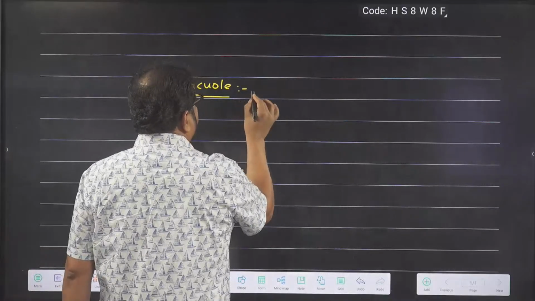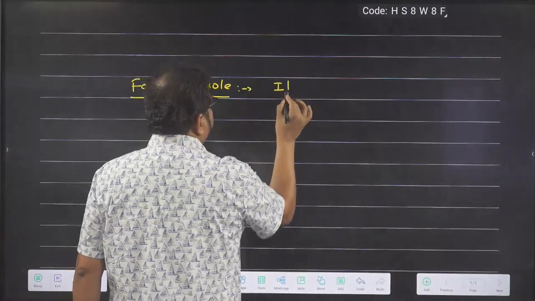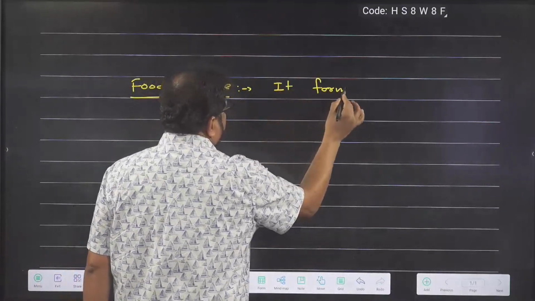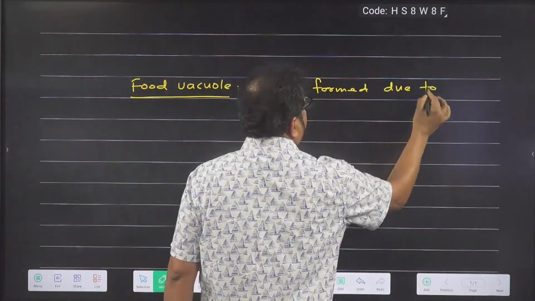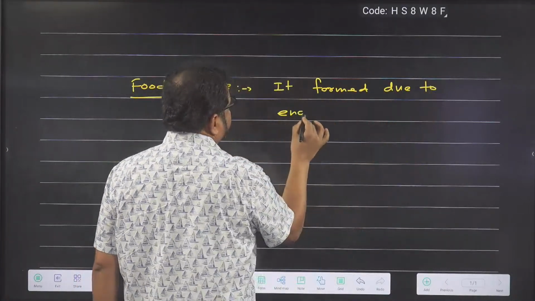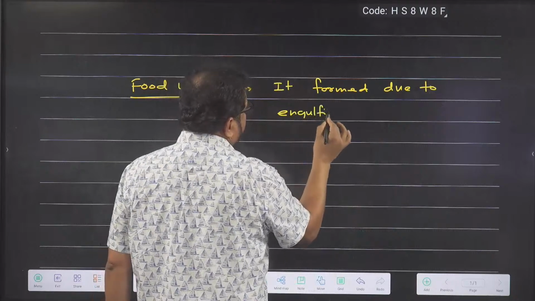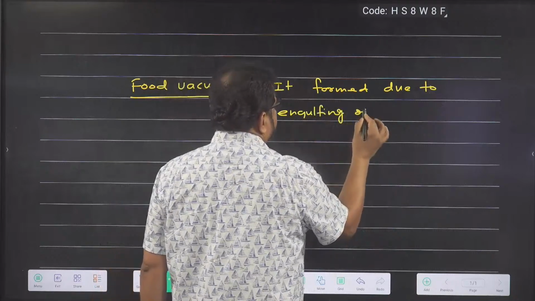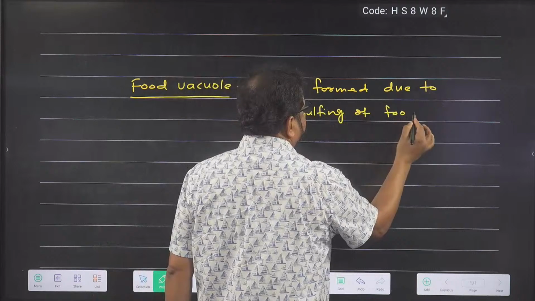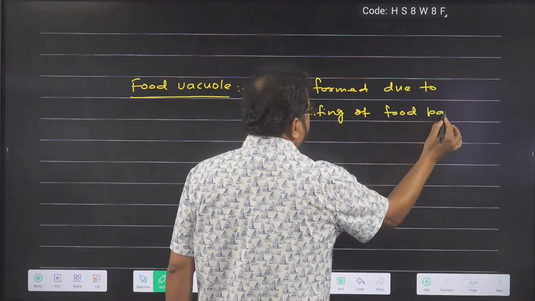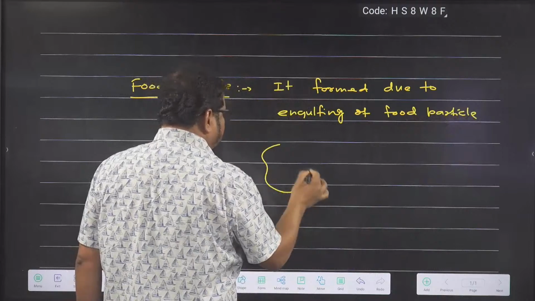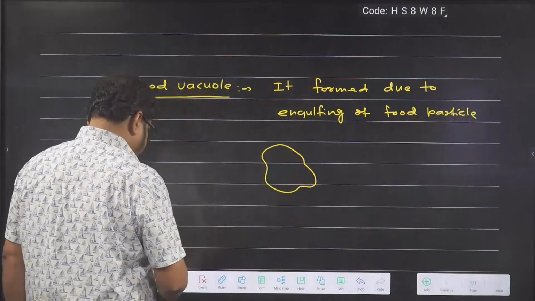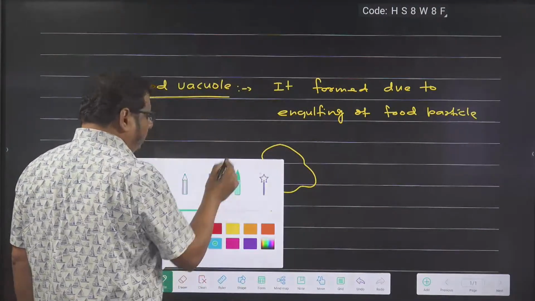So, how is the food vacuole forming? It is formed due to engulfing of food particle. So assume it is a unicellular cell and here it is a food particle.